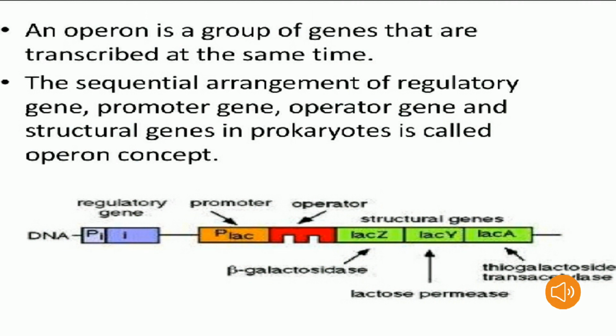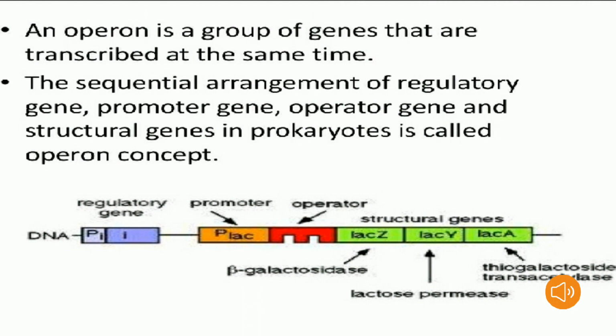Listen carefully. An operon is a group of genes that are transcribed at the same time. Transcription, as we already know, is the one-way flow of genetic information from DNA to messenger RNA. So here you can see the picture clearly.